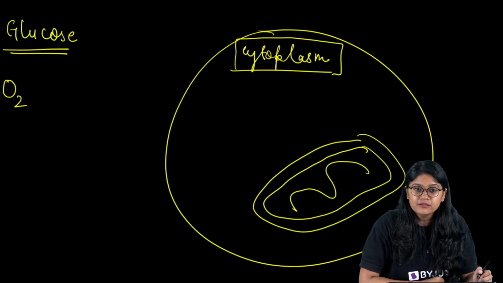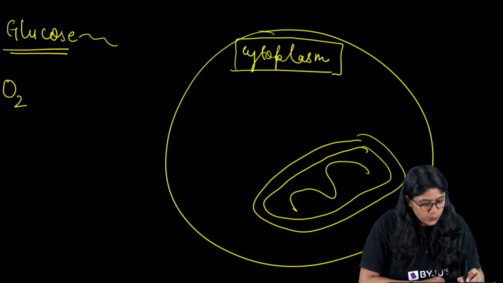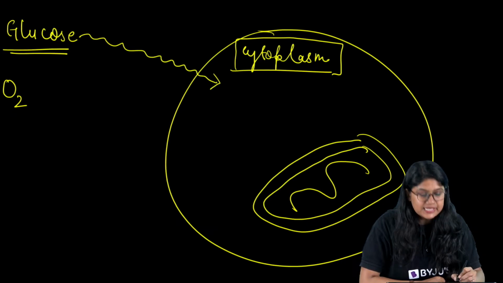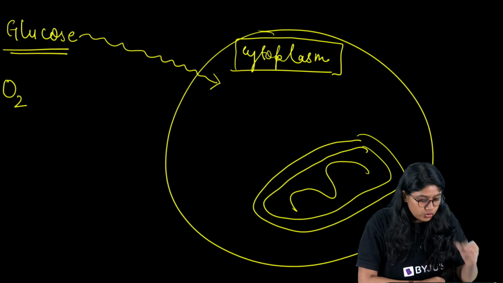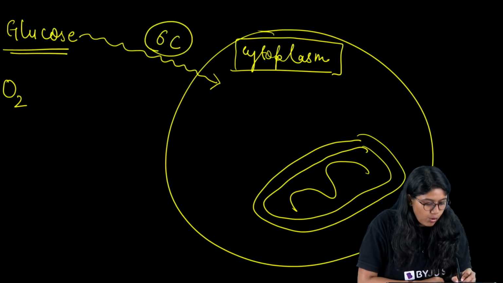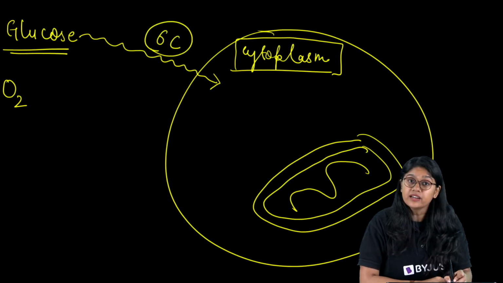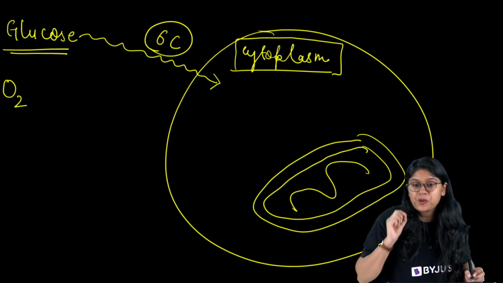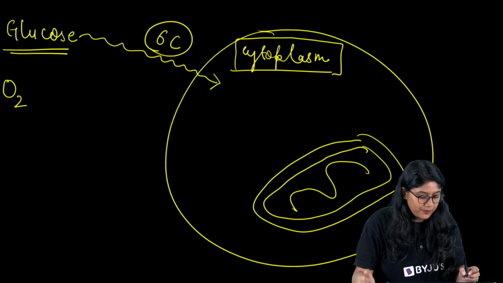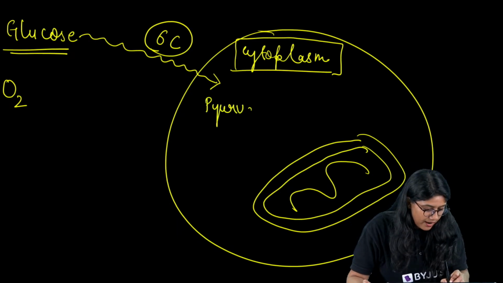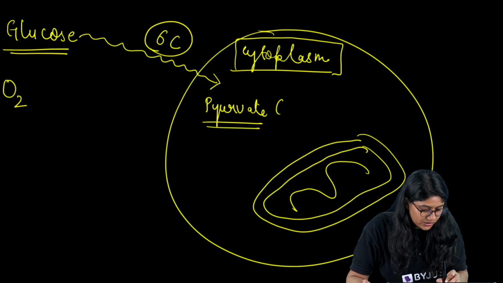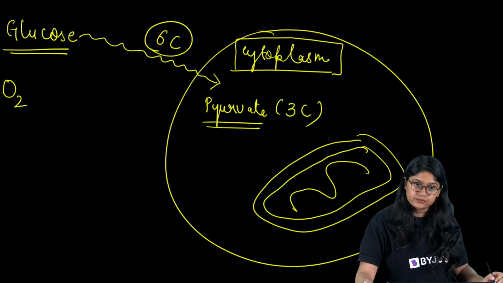So what will happen? First, the glucose will enter into the cytoplasm, and glucose is a 6-carbon molecule. As it enters into the cytoplasm, we will see the reaction happening and the formation of pyruvate, which is a 3-carbon molecule.